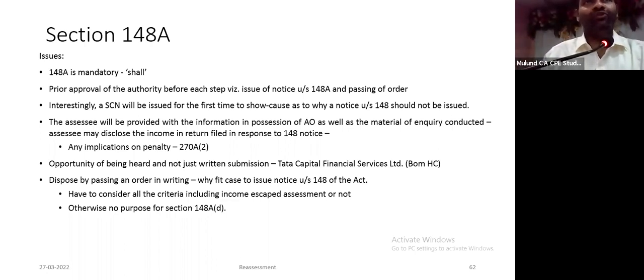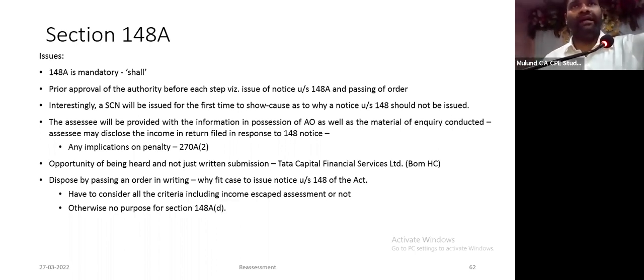270A, subsection 2, which deals with underreporting of income. The difference between your reassessed income and either your return of income or income assessed earlier is deemed to be underreporting. और आपको उसके ऊपर penalty भरना पड़ेगा unless you justify under 270A(6), etc. Opportunity of being heard: the words used are assessee shall be given an opportunity of being heard, which means not just written submission. You can ask for personal hearing. You can rely upon Tata Capital. I'll give that citation. You have to dispose by passing an order why it is a fit case to issue notice under section 148.